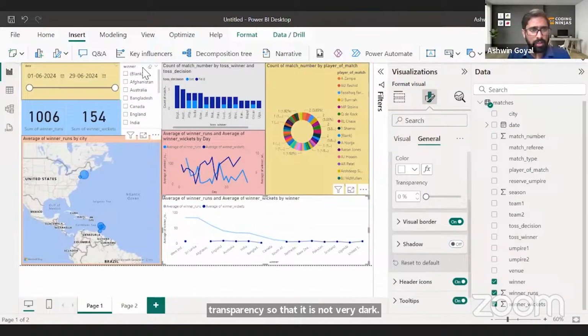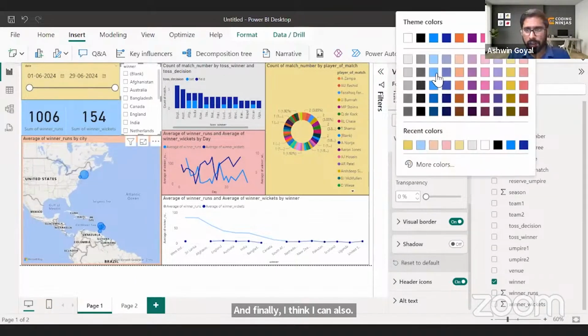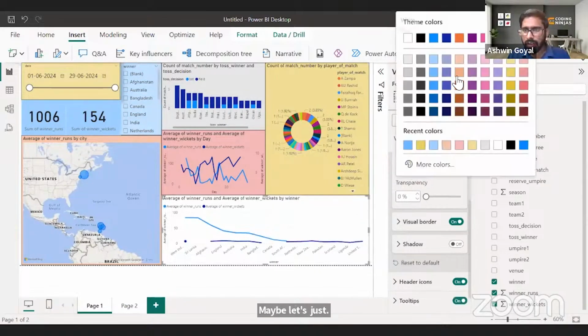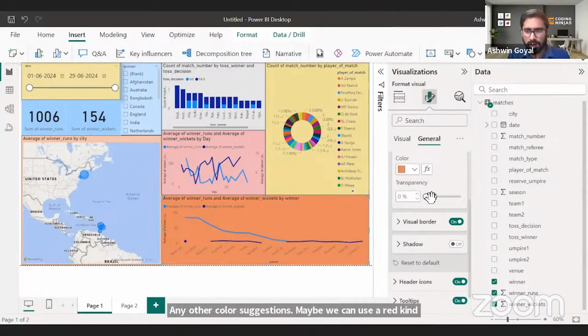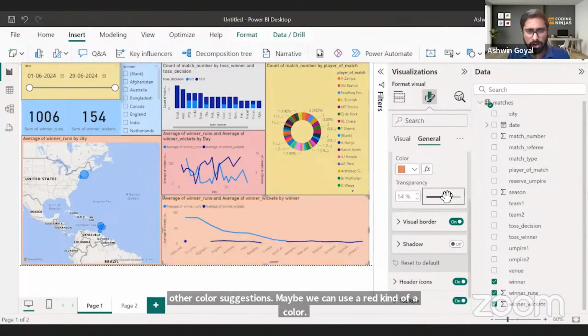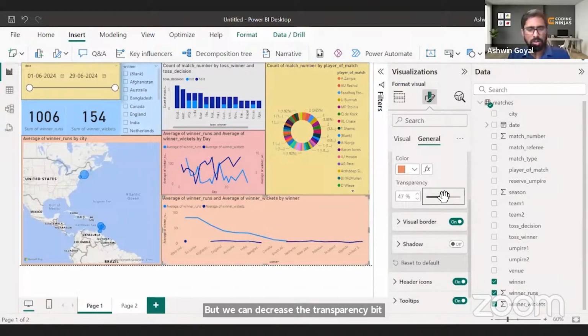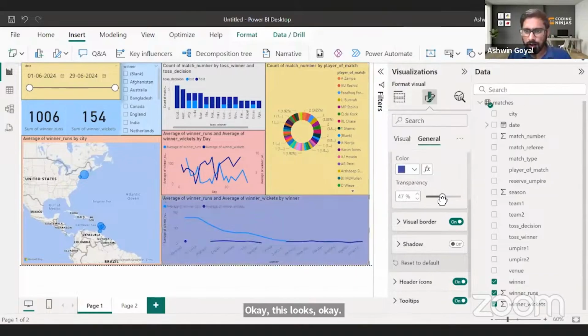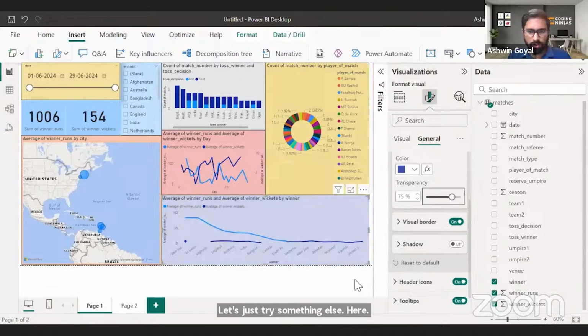And finally, I think I can also change the color of this one, right? Maybe let's just decrease the transparency here. Any other color suggestions? Maybe we can use a red kind of a color, but we can decrease the transparency a bit. Okay, this looks okay. Let's just try something else here. All right, this looks fine for now.